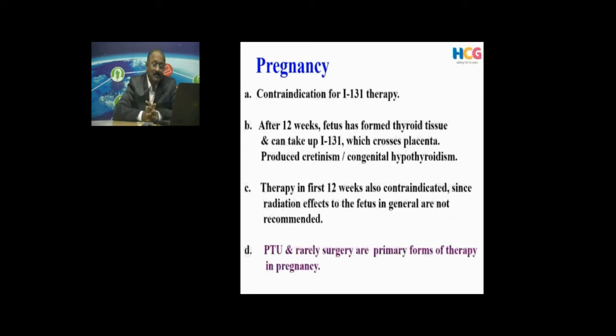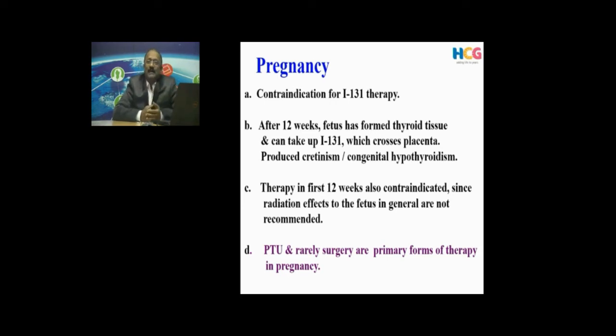Now we come to the contraindications of administering iodine 131. Whenever a young lady in the reproductive age group comes to us, we make sure that she is not pregnant. If she is not sure, we make sure that she brings us a pregnancy test, and only then do we administer iodine 131. Why?